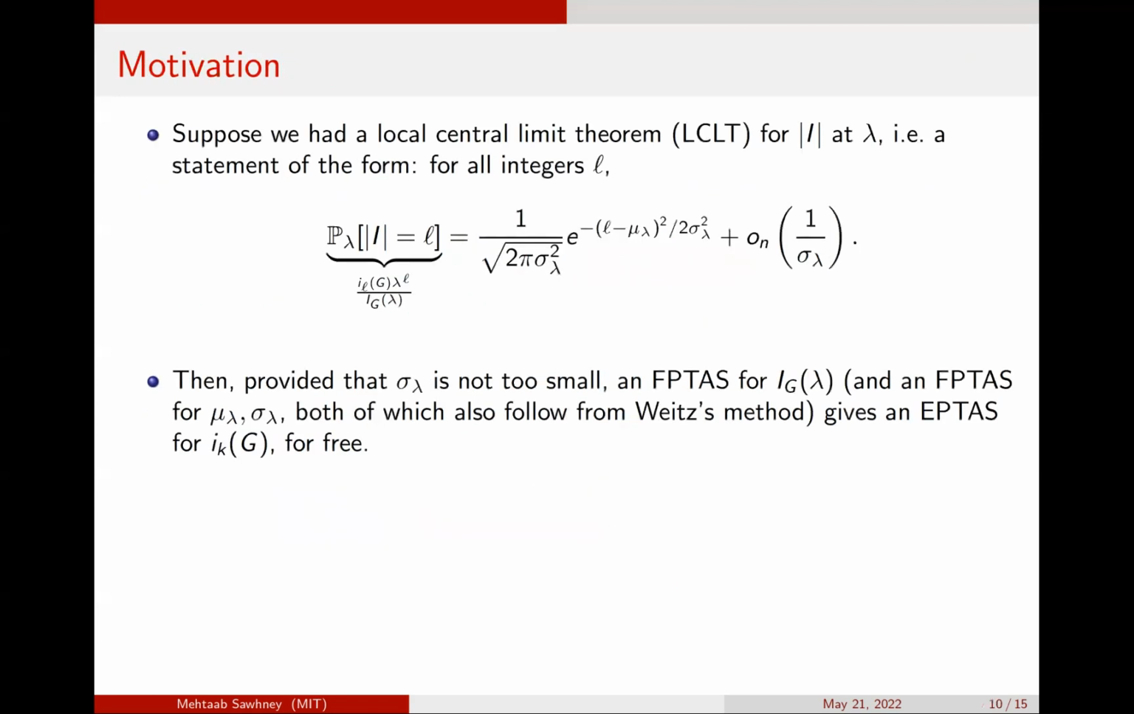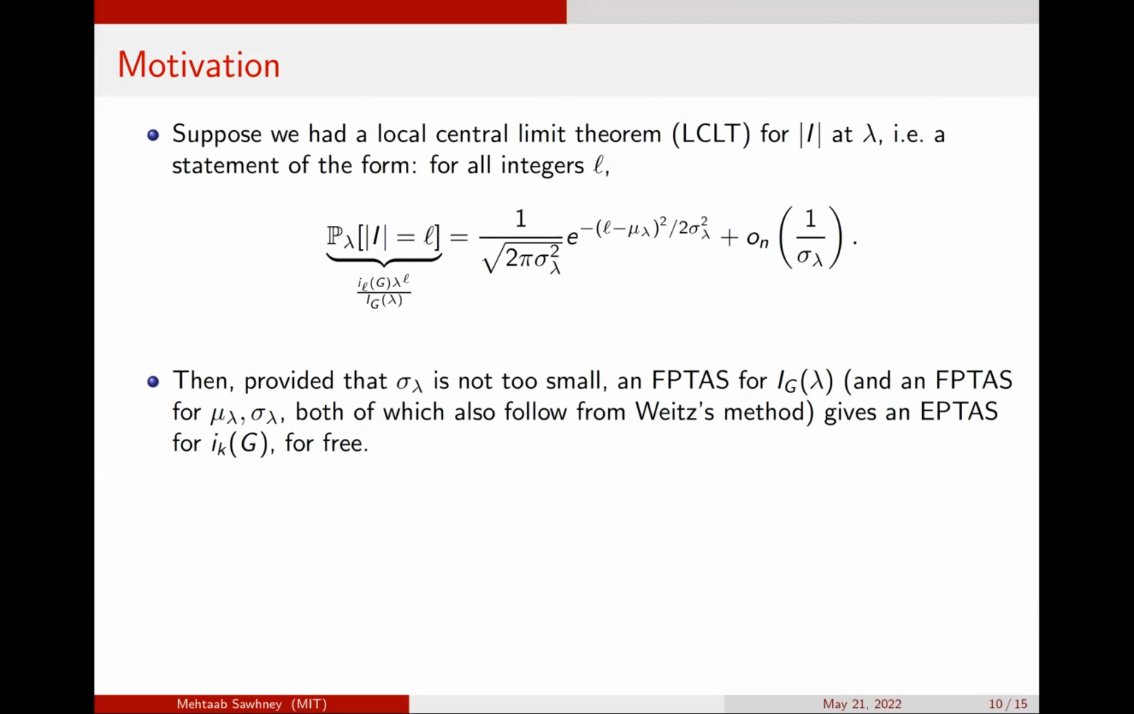And this motivates proving a local central limit theorem, which would say, okay, not only is the mean close, but you hit every value. Not only do you have a central limit theorem, but you have a local limit theorem. So every value takes on approximately what you would expect if the distribution really looked like a Gaussian at every point. So in this form, the probability that your independent set is of size L would be this function written.